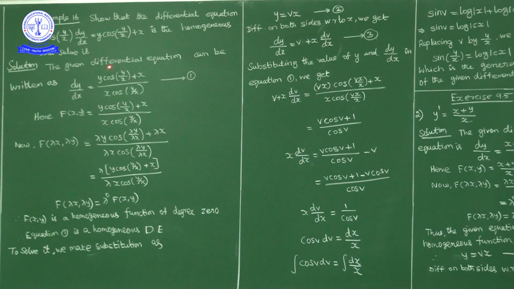We have to prove this right hand side is a homogeneous function of degree 0. To check whether this is a homogeneous function of degree 0 or not, we replace x by lambda x, y by lambda y.